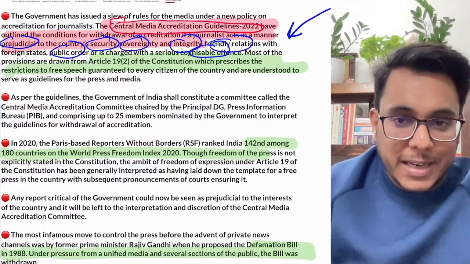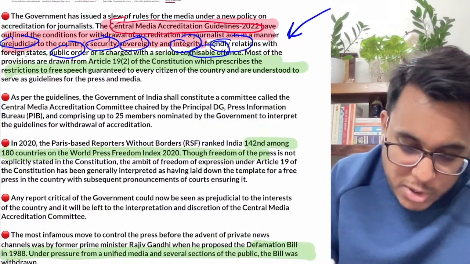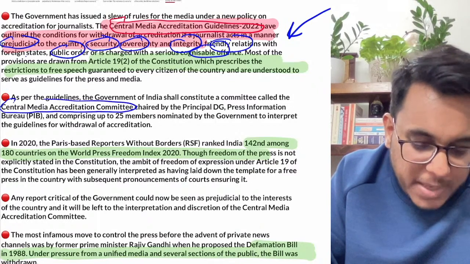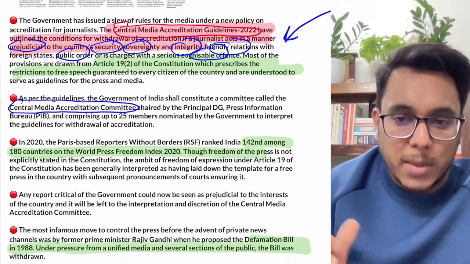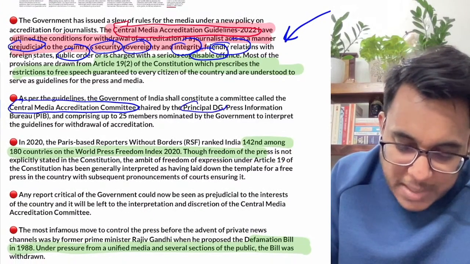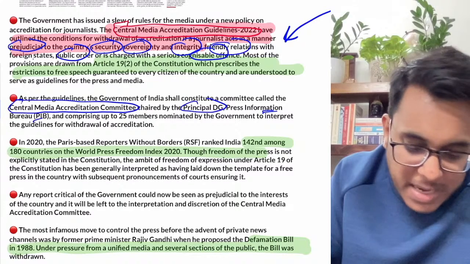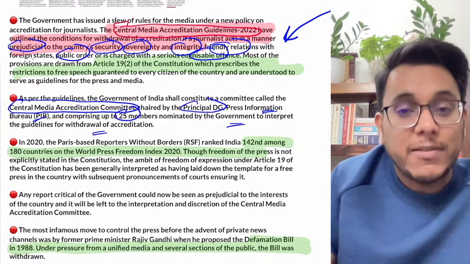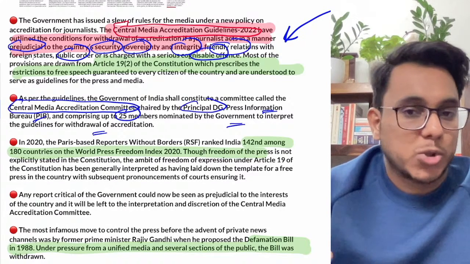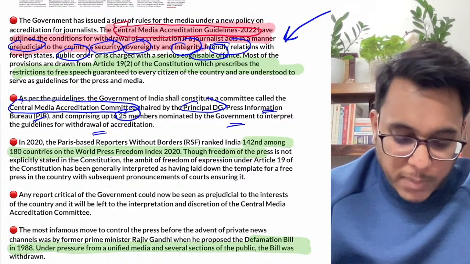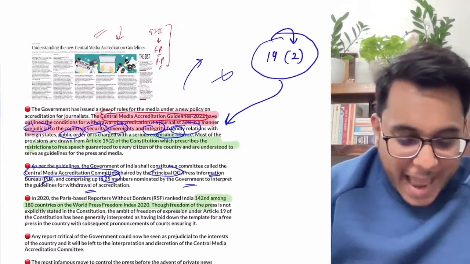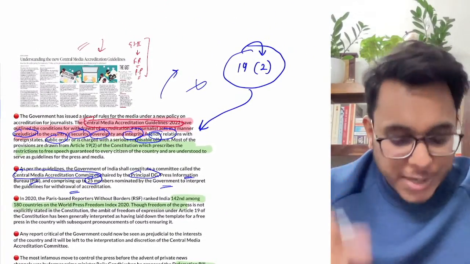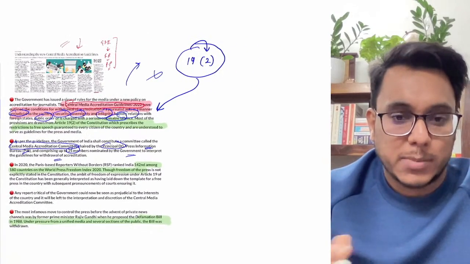Now guys, understand what will happen. As per these new guidelines, the government will constitute a committee, the Central Media Accreditation Committee. It will be chaired by the Principal DG, PIB, and will comprise up to 25 members nominated by the government, and they will interpret where the accreditation is to be withdrawn and where it should not be. Now, as this is going on, there will be certain implications. So now let's analyze this particular thing.